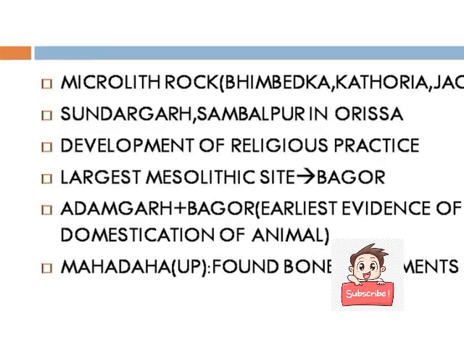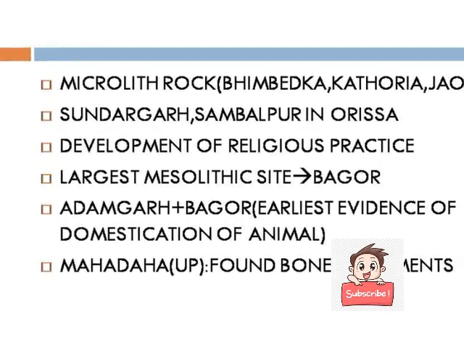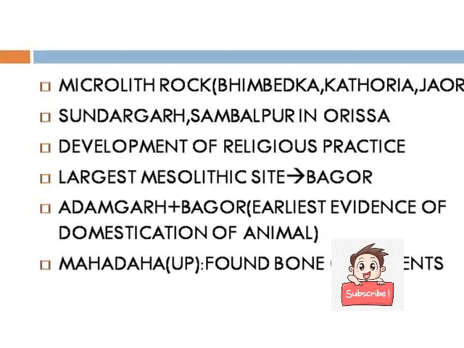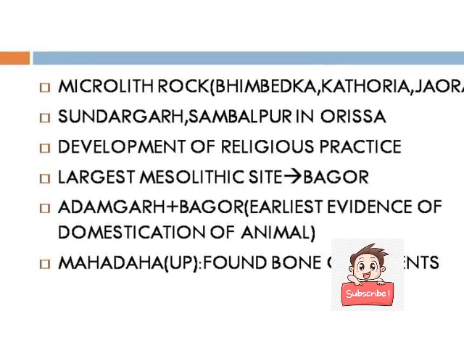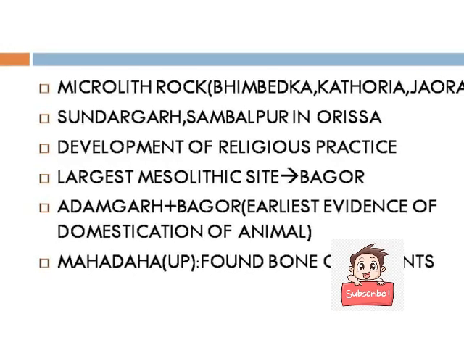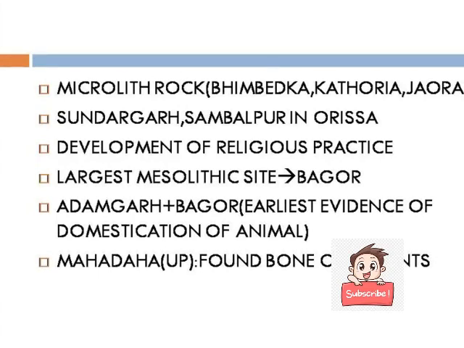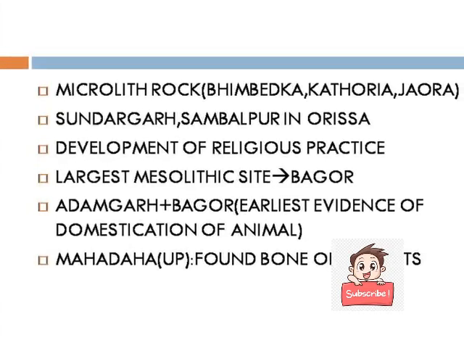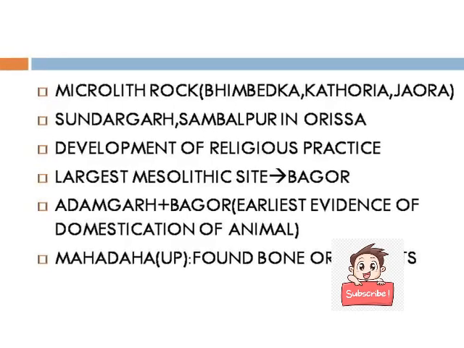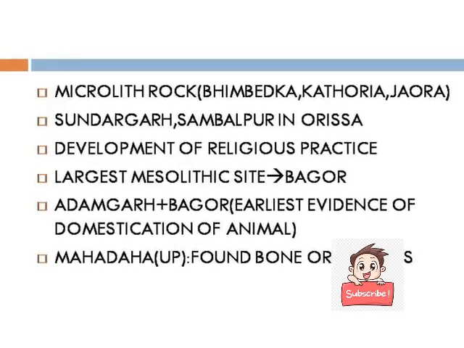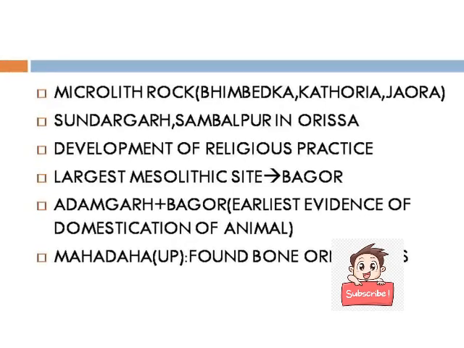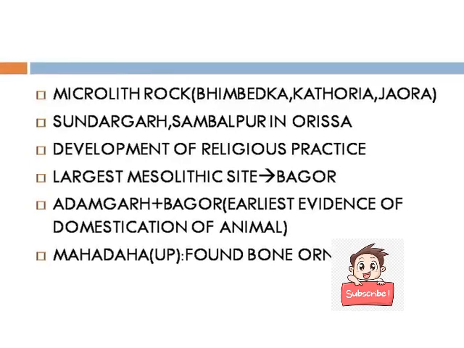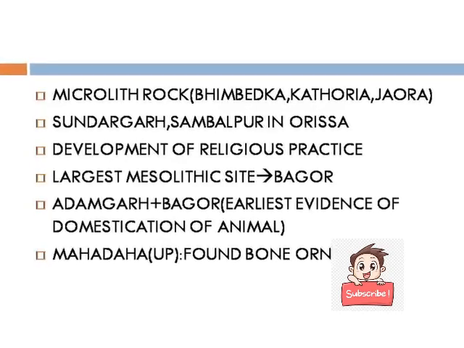We can get the evidence of the Mesolithic era from different parts of India. Important sites among them are Adamgarh, which is in MP, and Bagor, which is in Rajasthan. Bagor is important for two reasons. First, it is the largest site of the Mesolithic era, and second, the earliest evidence of domestication of animals is found in this region. And also we will discuss Mahadaha, which is in UP. It was famous as it discovered bone ornaments.